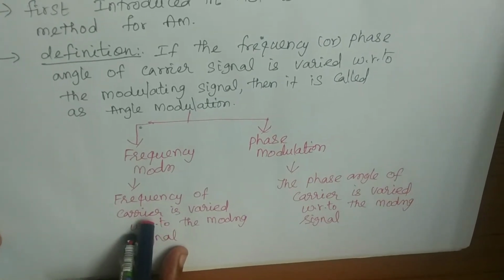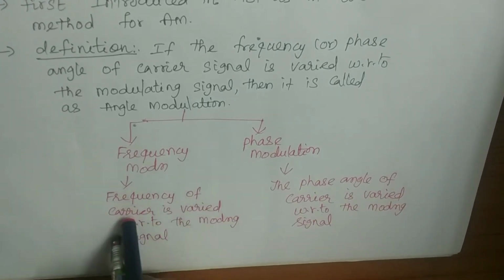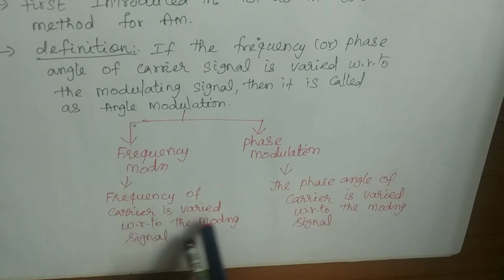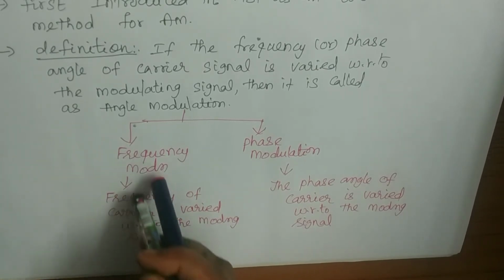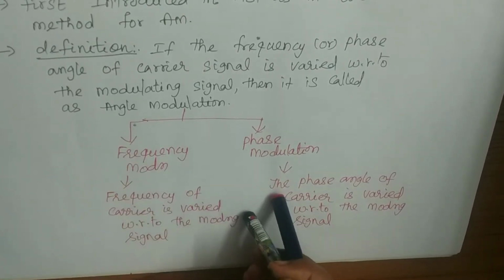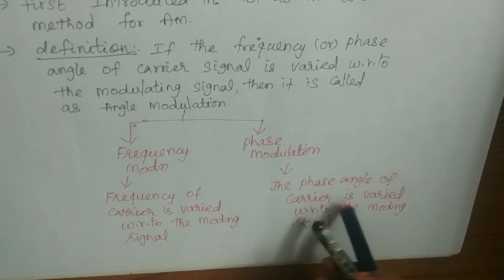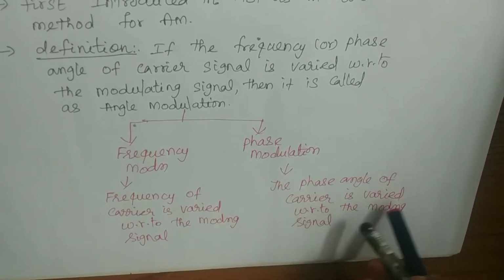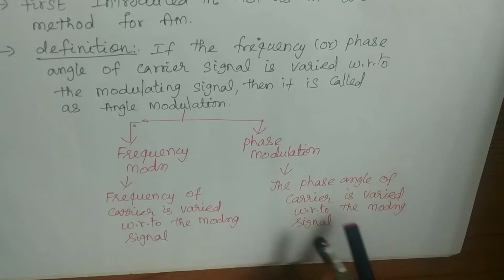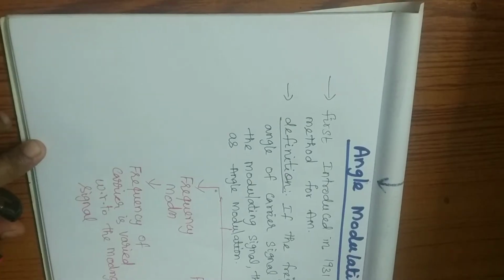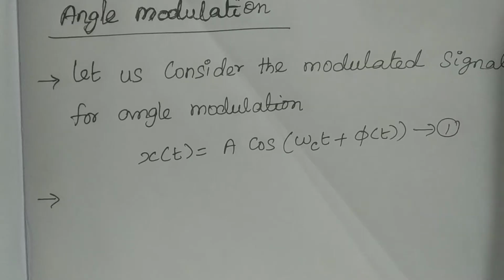If the frequency of the carrier signal is varied with respect to the modulating signal, then it is called frequency modulation. If the phase angle of the carrier signal is varied according to the modulating signal, then it is called phase modulation.